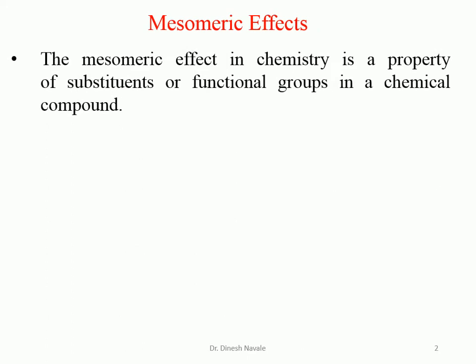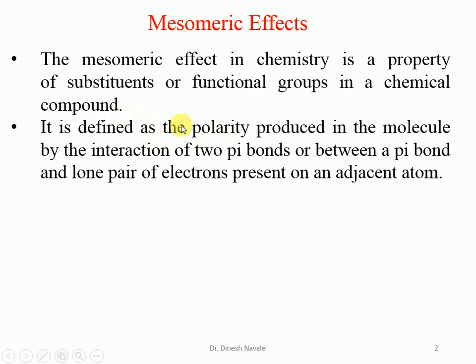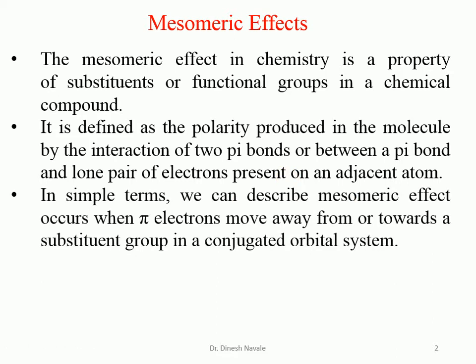So the mesomeric effect in chemistry is a property of a substituent or a functional group in a chemical compound. It is defined as the polarity produced in the molecule by the interaction of two pi bonds, or between a pi bond and a lone pair of electrons present on an adjacent atom. In simple terms, the mesomeric effect occurs when pi electrons move away from or towards a substituent group in a conjugated orbital system.